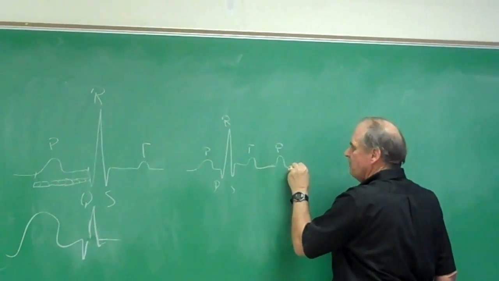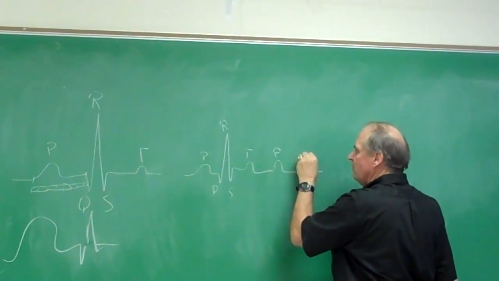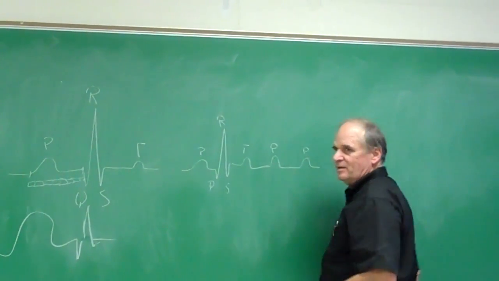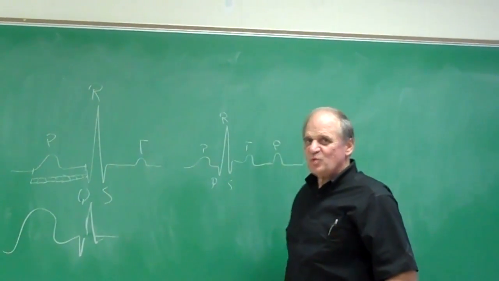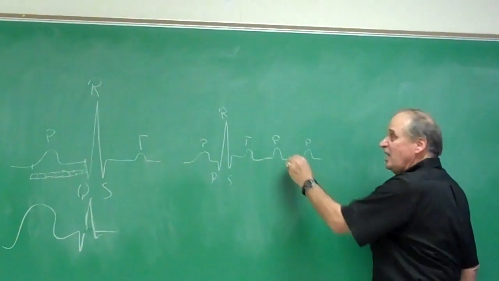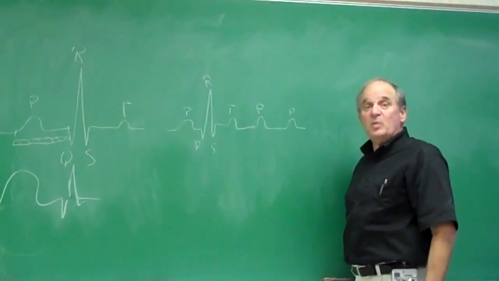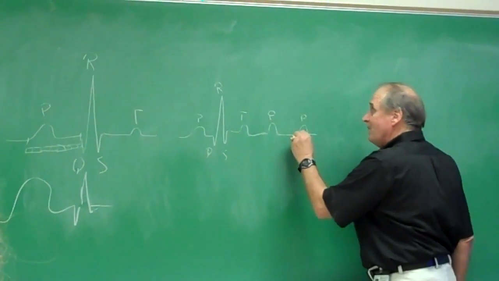All right, now look. P, do you see a QRS? No. You see another P wave. P, we skipped a beat. You follow me? That's where it skipped a beat. In other words, Jamie, right here it skipped ventricular activity. It skipped it. We skipped a beat. Then we might pick up like this.